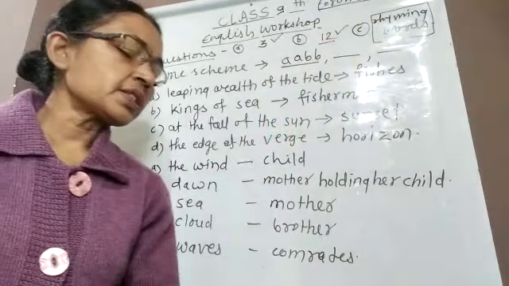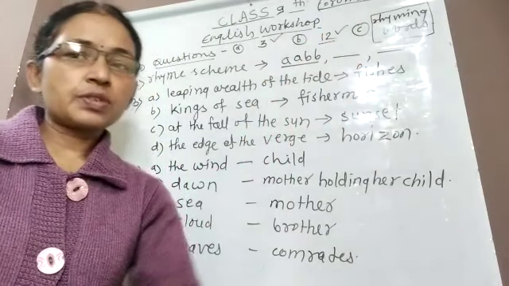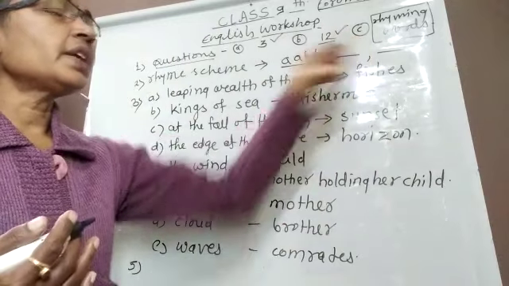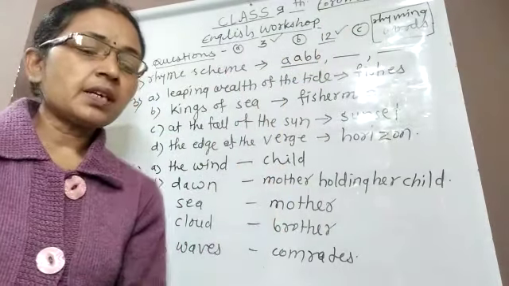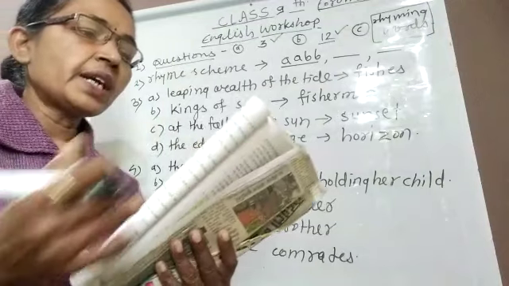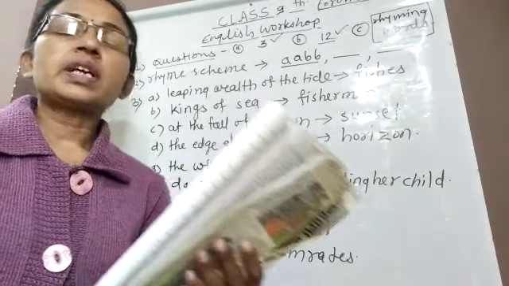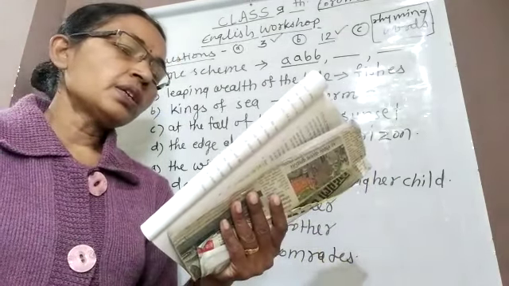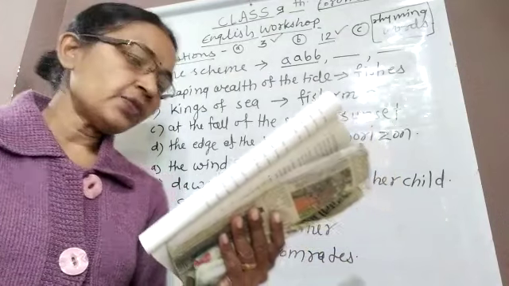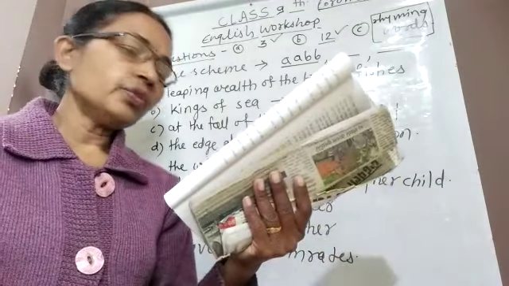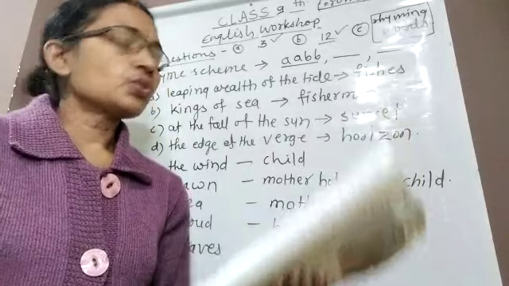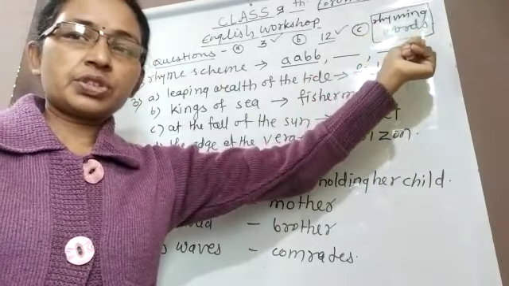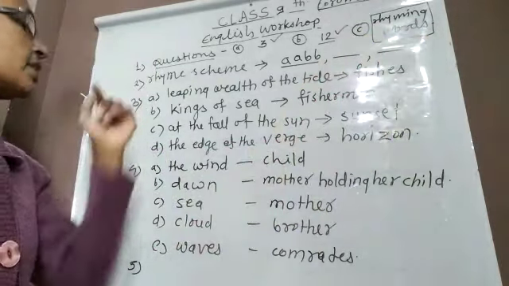Now the third question is, write the rhyming pairs of each stanza. When we read the poem, we can find 2 rhyming pairs in each stanza. For example, the first one is night and light. Second, free and sea. So in the first stanza there are 2 rhyming pairs. Then call and all, drive and lives. In the third stanza, grow and low, glee and sea. So altogether there are 6 rhyming pairs. Is it clear?